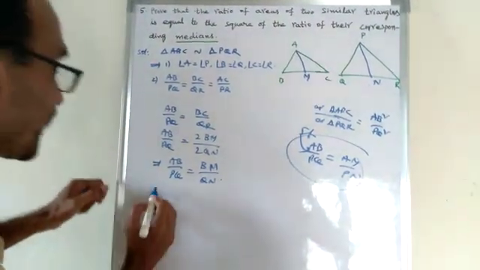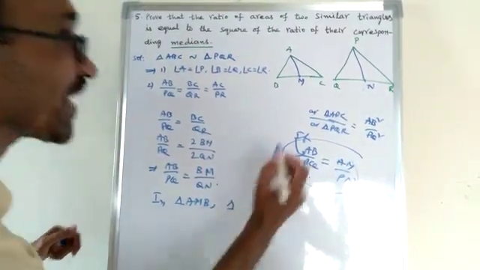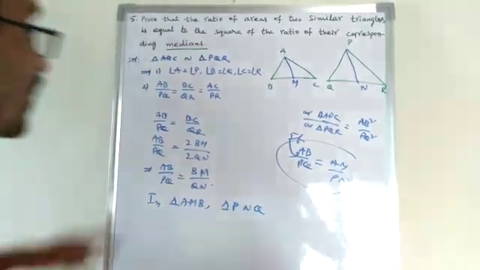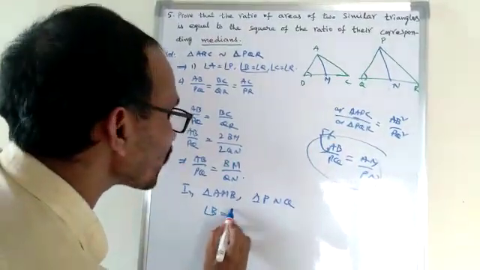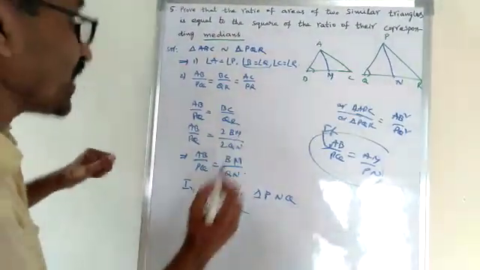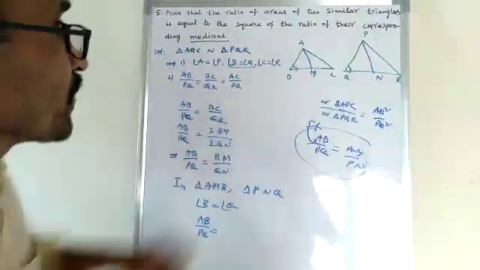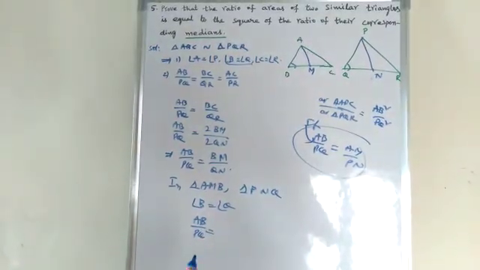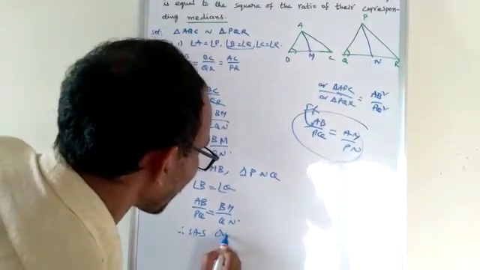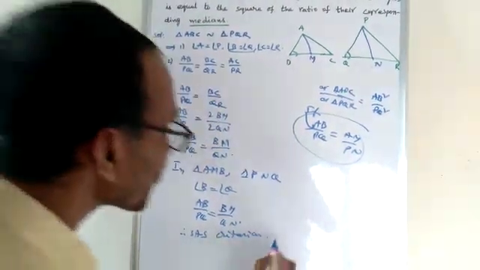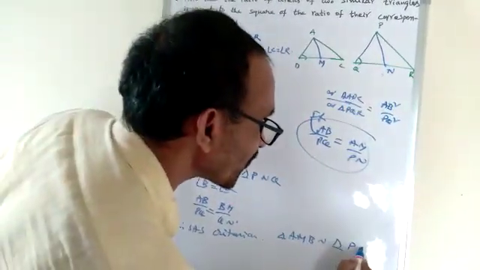Okay, so in triangle AMB and triangle PNQ, angle B is equal to angle Q. And AB by PQ is equal to BM by QN. So by SAS criteria, triangle AMB is similar to triangle PNQ.